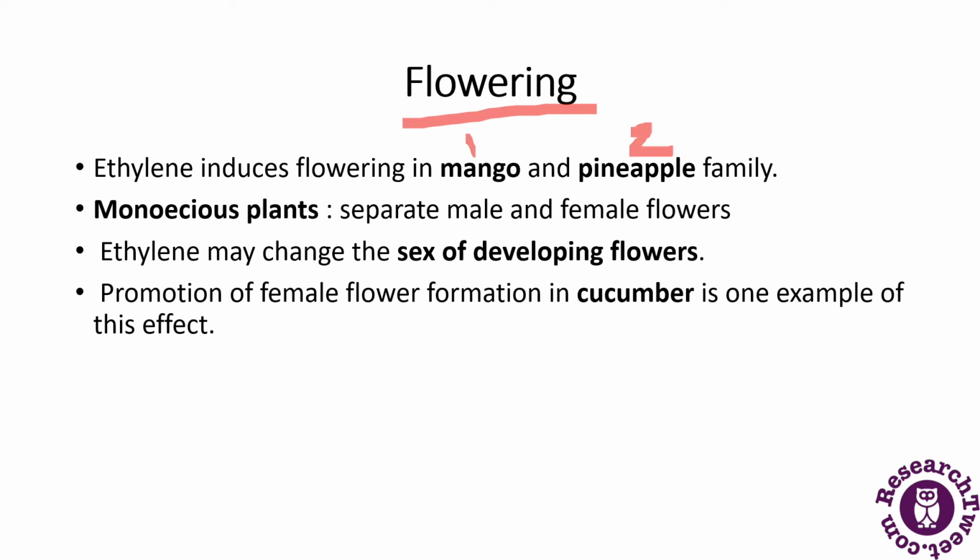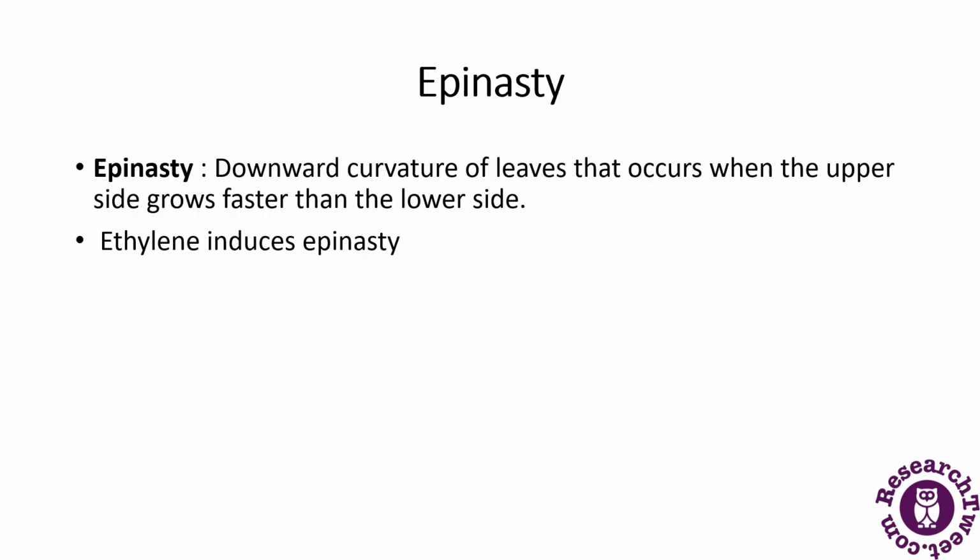In monoecious plants that have separate male and female flowers, ethylene may change the sex of developing flowers. So ethylene can change the sex of the developing flowers. The promotion of female flower formation in cucumber is one of its effects. Cucumber is the next example I have taken, where promotion of female flower formation is an example of this effect.